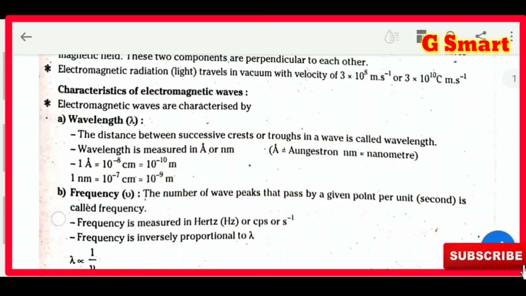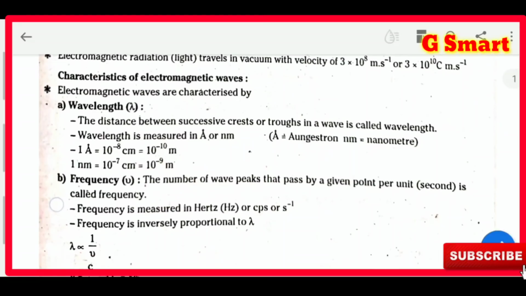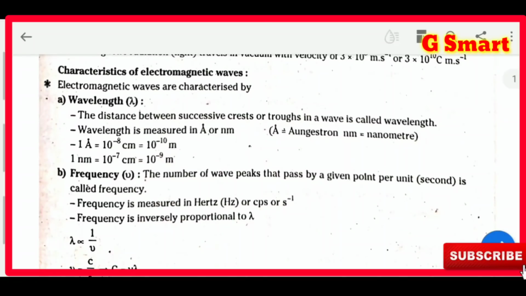What is the speed of light? It is 3 into 10 power 8 meters per second or 3 into 10 power 10 centimeters per second. Remember this one. The value of the speed of light is very important. What are the characteristics of electromagnetic waves? First of all, electromagnetic waves are characterized by two terms: wavelength and frequency. First, we have to understand what wavelength is. The distance between two successive crests or troughs in a wave is called wavelength.